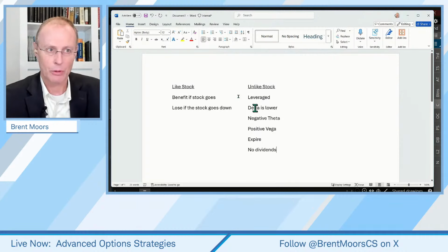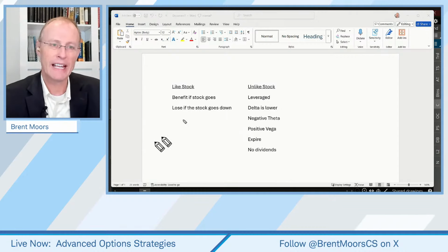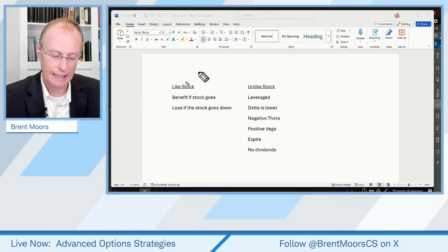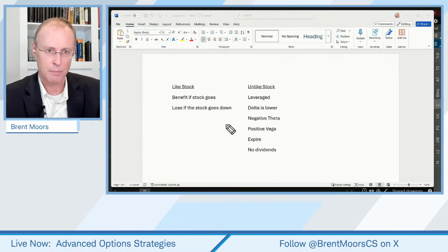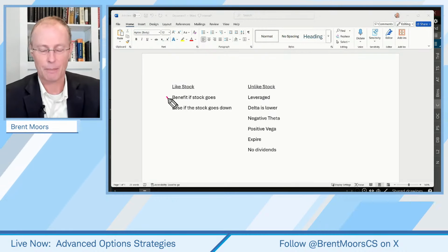Okay. Now let's talk about a synthetic. I want to talk about a synthetic here and in what ways it kind of blends the two, is maybe an intermediate in a sense between the two. So a synthetic, like a stock, benefits if the stock goes up.